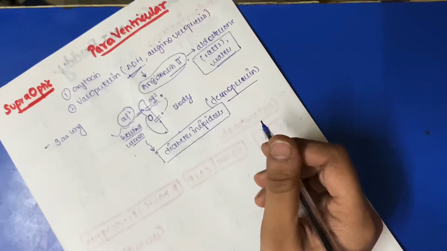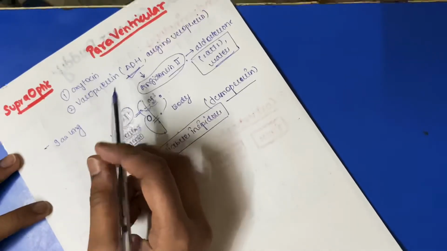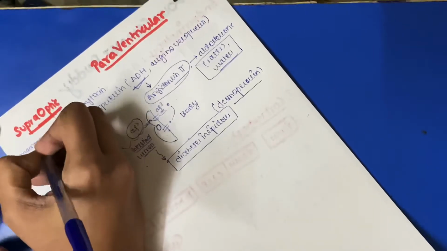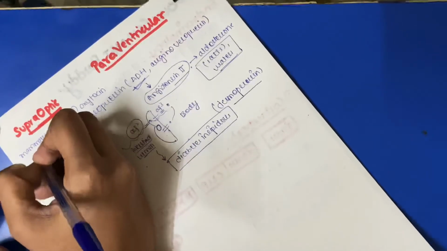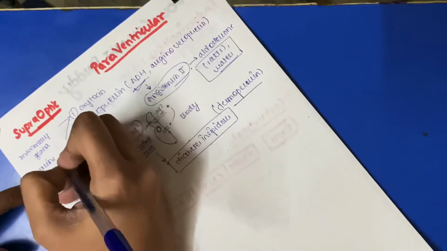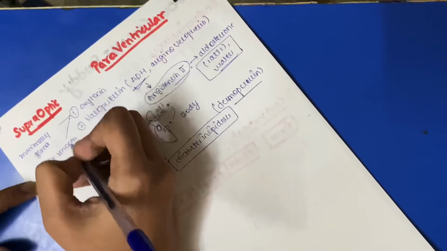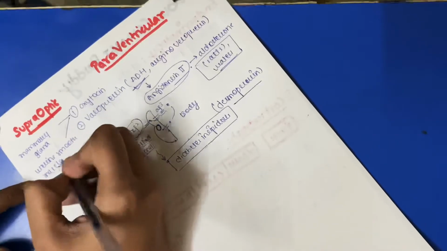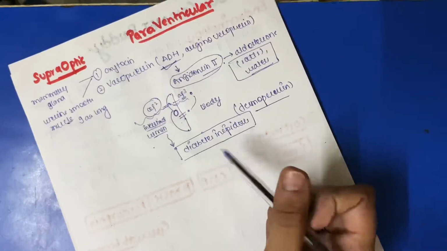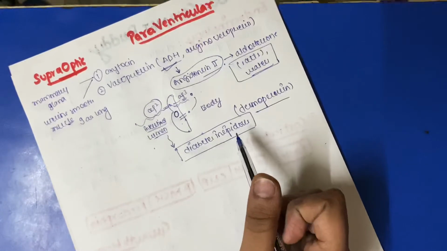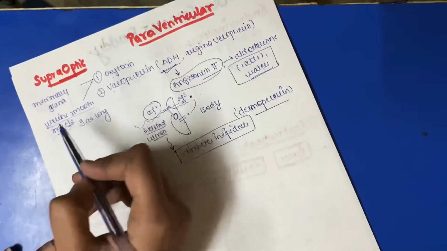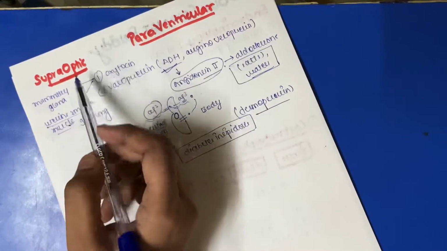Now oxytocin plays an important role on the mammary gland, that is, it is the milk ejection hormone, and it acts on uterine smooth muscle, which helps in the post delivery. When the child is delivered, it will push the child so that it can move from the uterus out of the body. So oxytocin stimulates uterine smooth muscle and also ejection of the milk.